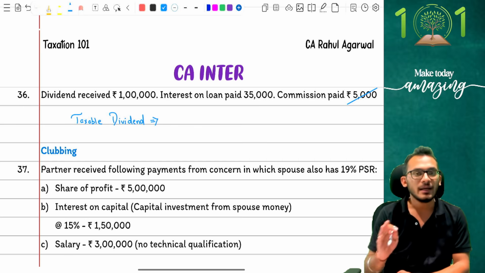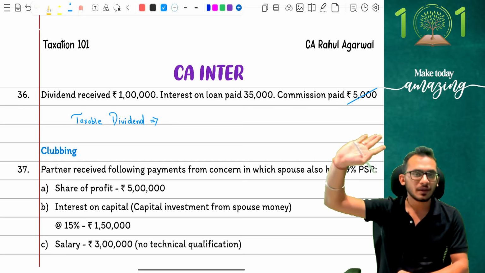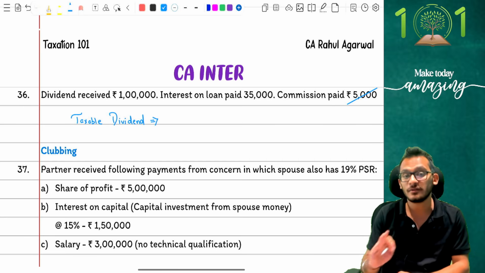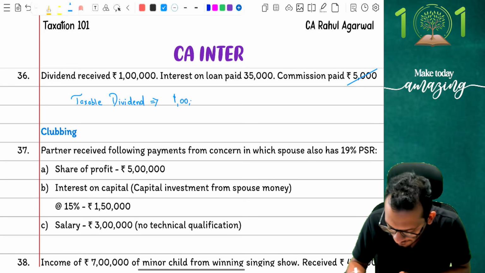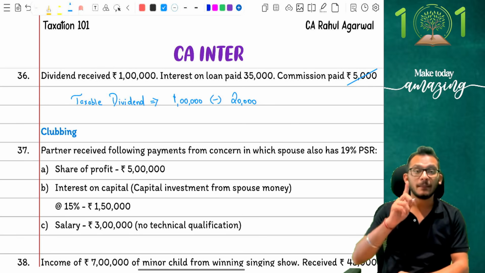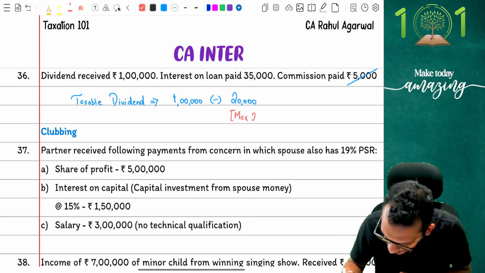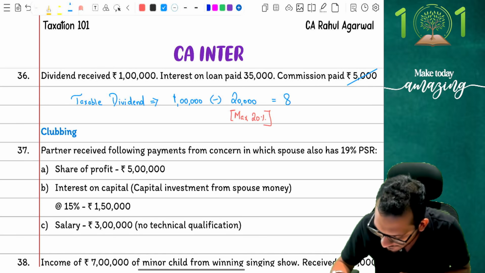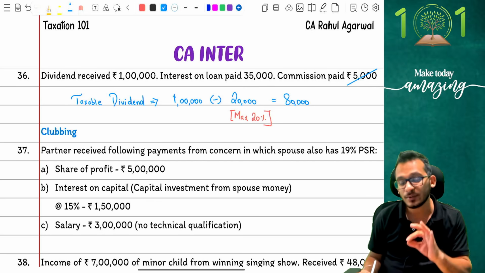Coming to the interest part, income tax says the maximum you can claim as interest deduction is 20% of the dividend income. You cannot claim an interest deduction of more than 20% of dividend income. So you have to restrict it to 20% of dividend income. In this case, taxable dividend is going to be 1 lakh rupees which I received, minus only 20,000 rupees, which I can claim because the restriction is maximum 20%, giving me the taxable amount as 80,000 rupees, and that's how the answer will look. Yes, so be extremely careful on this to make sure that you get the right answers.